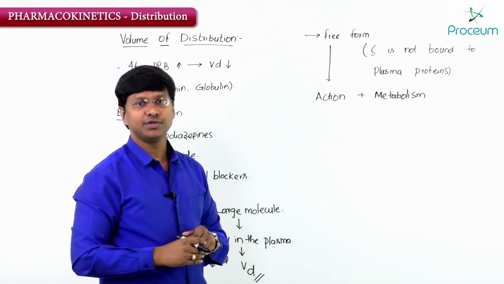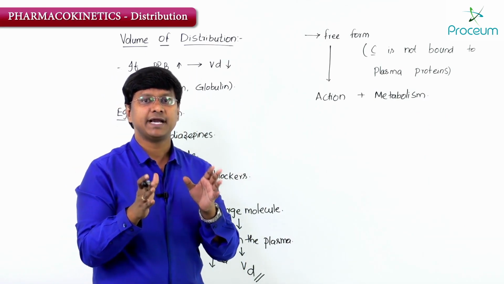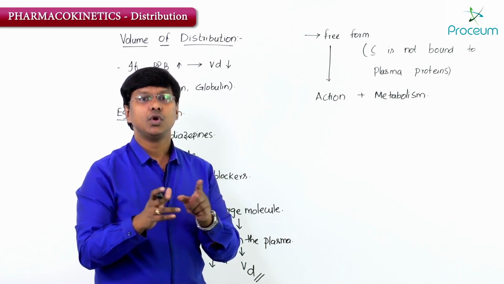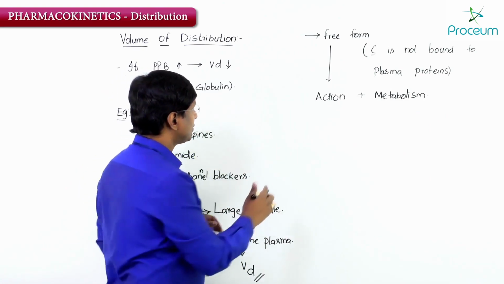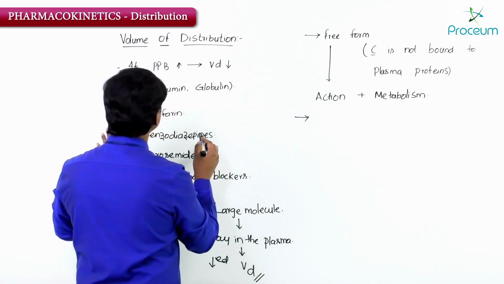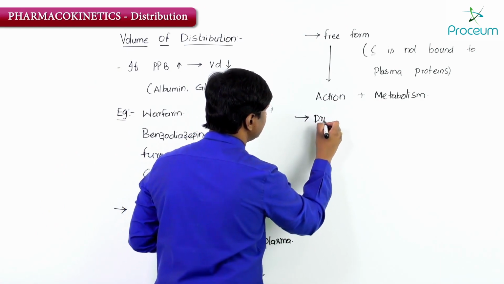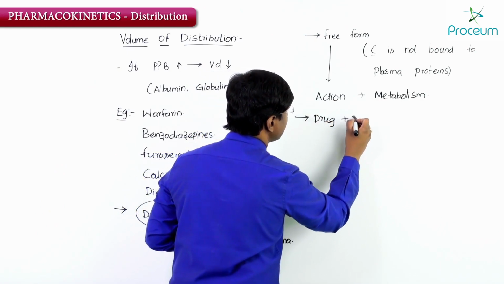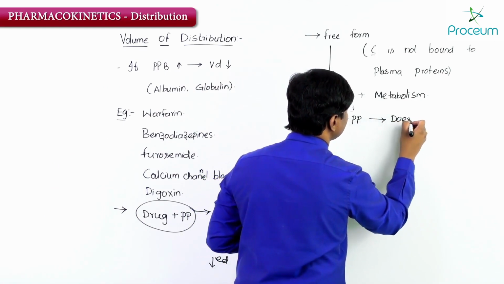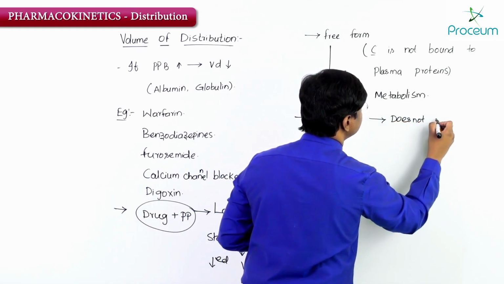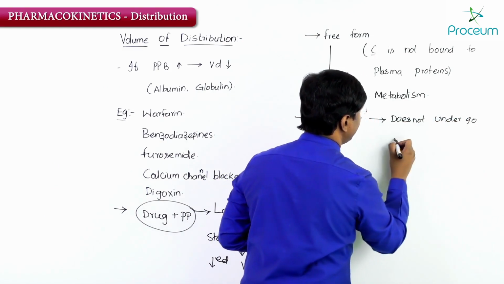Now a point you need to remember is, therefore, plasma protein binding makes the drug long acting by reducing its metabolism. So what will happen is, the drug which is bound to the plasma protein does not undergo metabolism.